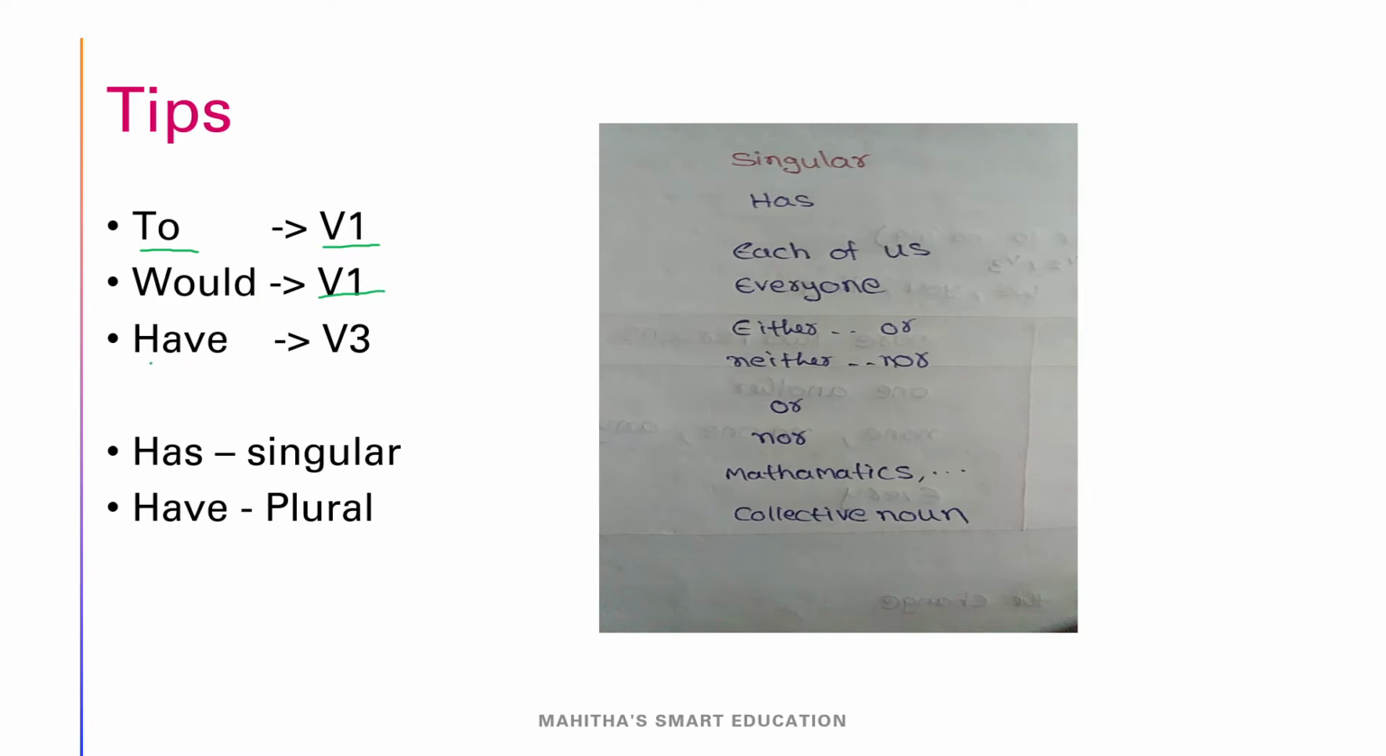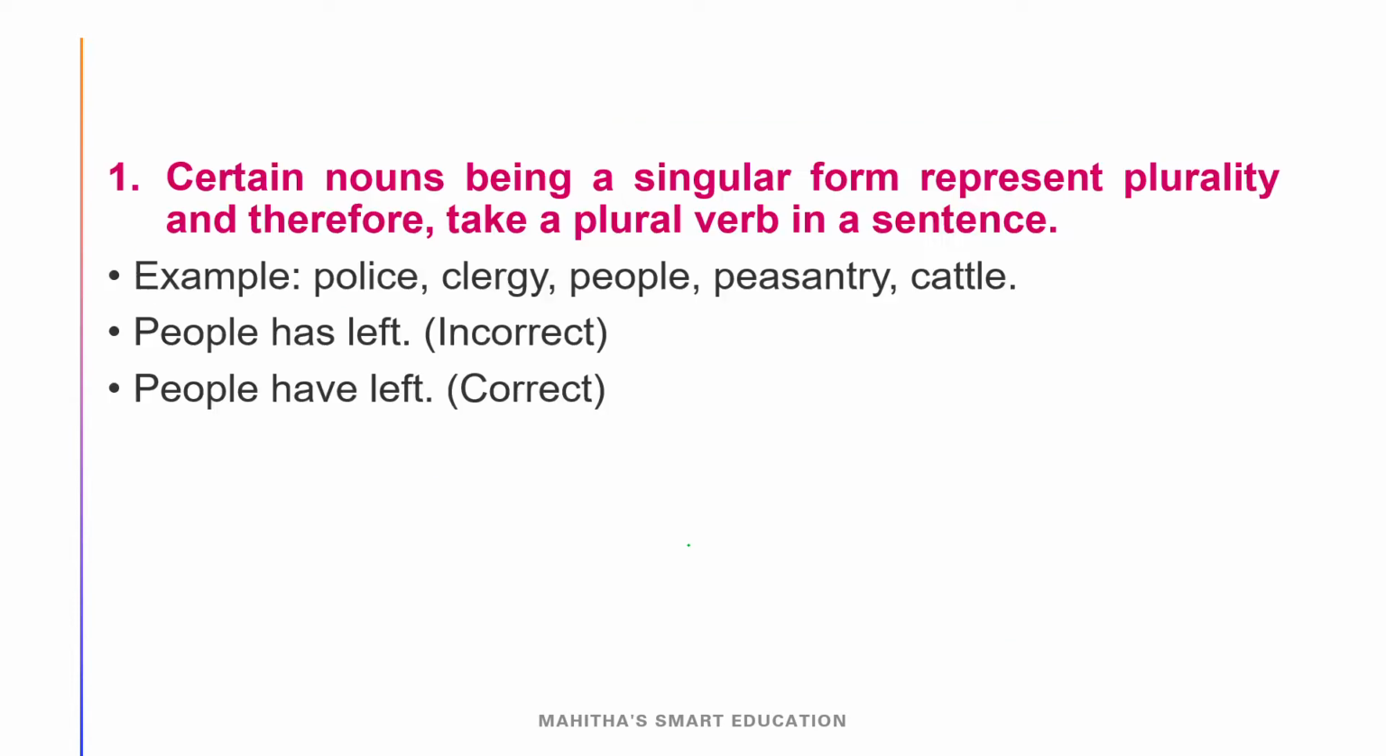Okay, and after have, the V3 form must come, and has is singular and have is plural. Remember, this is very important. And singular forms, we have to remember all these things like has, each of us, everyone, either or, neither nor, or nor, mathematics, collective nouns, and these all are treated as singular. Remember this. This is very important. Okay, let's start our 25 golden rules.